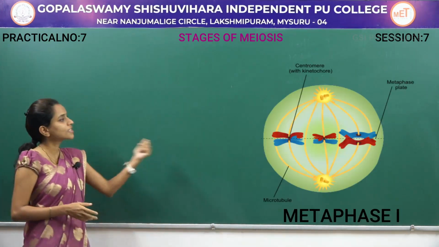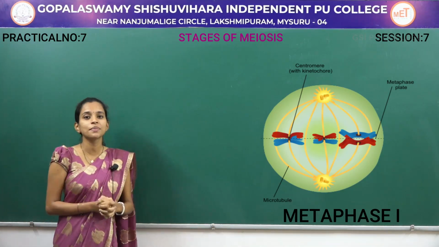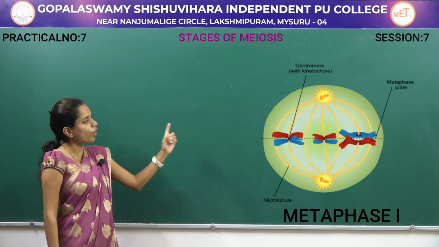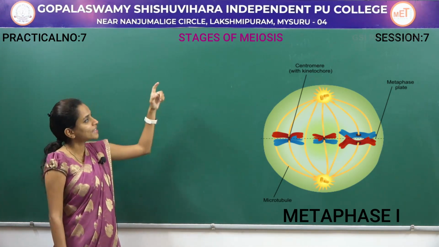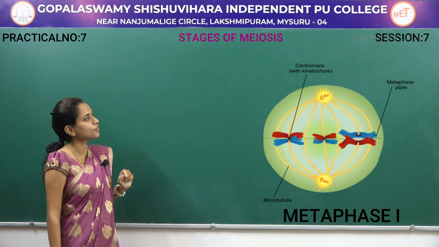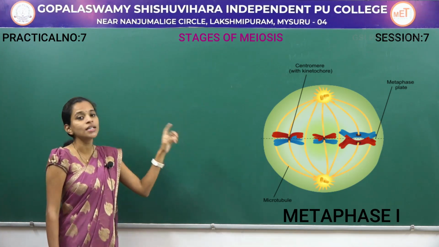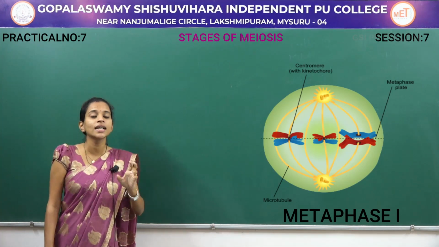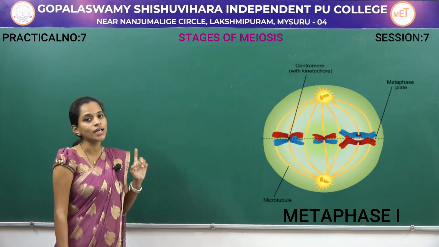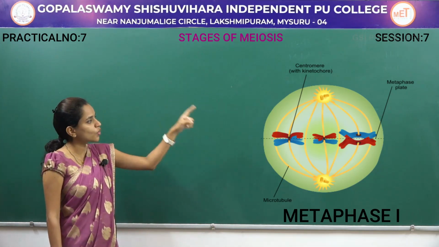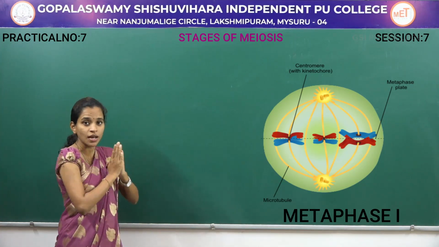Next, on the screen you can see metaphase 1. In this metaphase 1 you can see that all the chromosomes are arranged in the equatorial plane, and the centrioles placed at the opposite poles produce spindle fibers which get attached to the centromeric region. Now here they get attached not to the centromere but to the kinetochore region. Now all the homologous chromosomes are placed in the equatorial position.